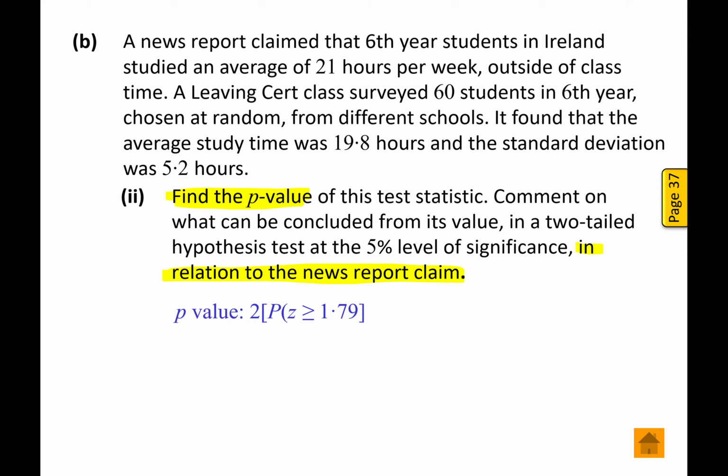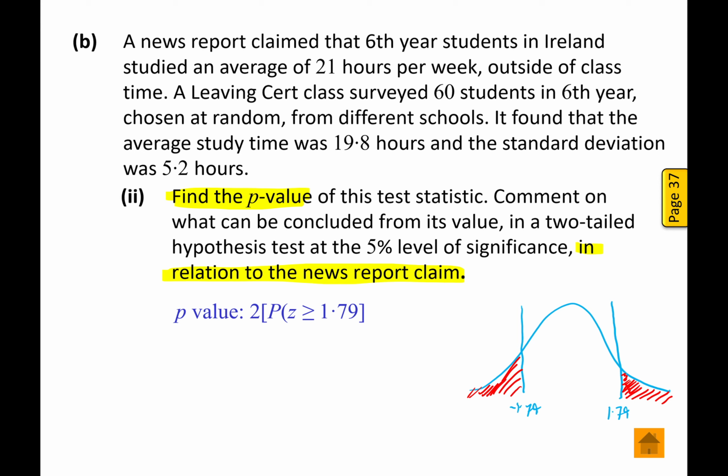Let's find the p-value. Instead of comparing the minus 1.79 with the minus 1.96, we find the area to the left of minus 1.79 and to the right of plus 1.79, add those two areas in red together, and compare it with 5%.